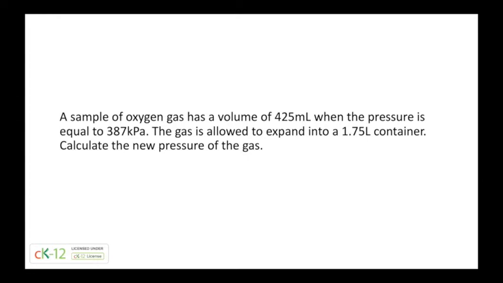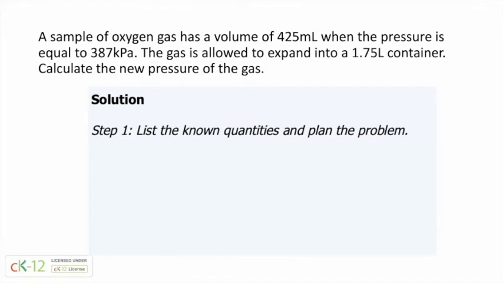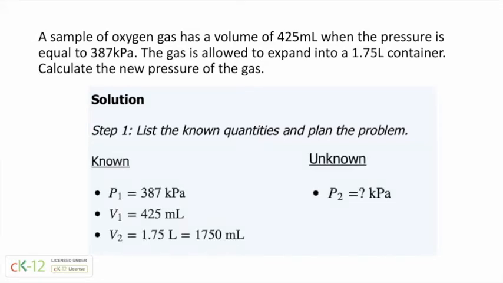A sample of oxygen has a volume of 425 milliliters when the pressure is equal to 387 kilopascals. The gas is allowed to expand into a 1.75 liter container. Calculate the new pressure of the gas. So we're going to need to list the known quantities, and we also want to plan our problem. We know that the initial pressure is equal to 387 kilopascals. We'll denote that as P1. We know the initial volume is 425 milliliters, and we know that the final volume is 1.75 liters.